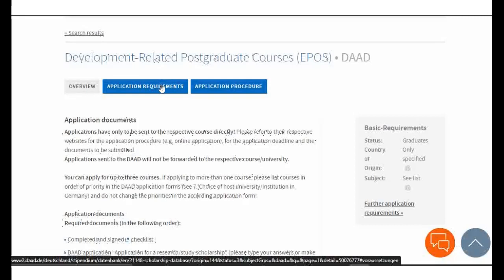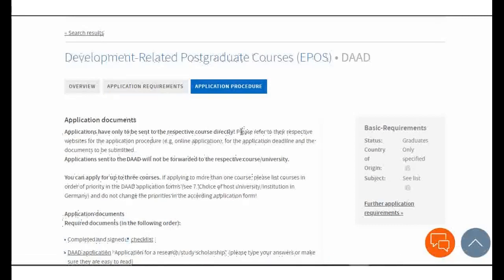Applicants have only to send their application directly to the respective course. Please refer to the respective website for the application procedure, for example the online application, the application deadline, and the documents to be submitted. Applications sent to the DAAD will not be forwarded to the respective course's university. That is clear.